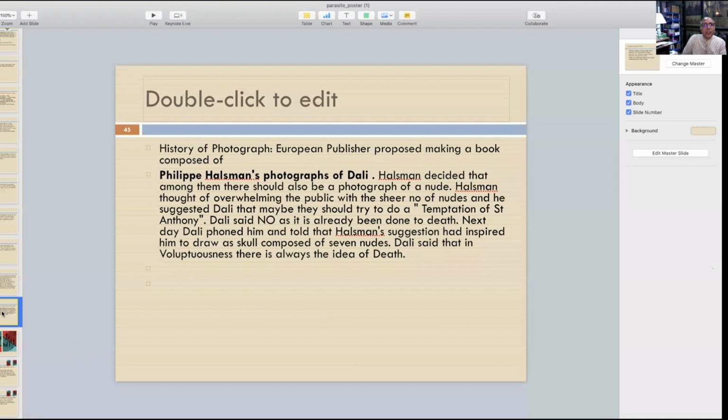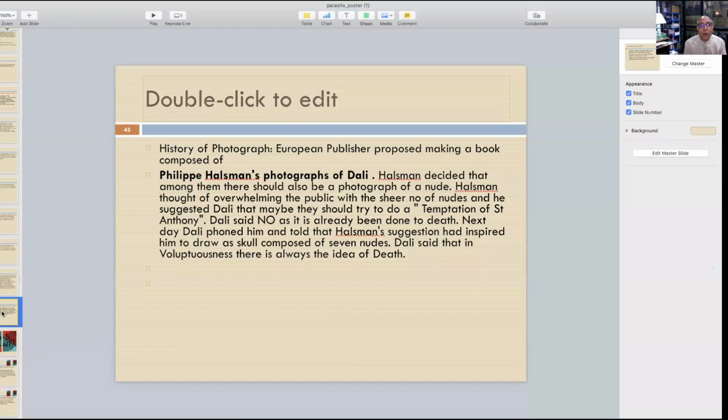So, the history of this photograph: they wanted to have a book. Halsman decided that among them, there should also be a photograph of a nude. Halsman thought of overwhelming the public with the sheer number of nudes, and he suggested to Dali that maybe they should try a Temptation of St. Anthony, a painting which many people have attempted. If you Google it, you will figure out how many people attempted this painting. Dali said no, as it is already being done to death.